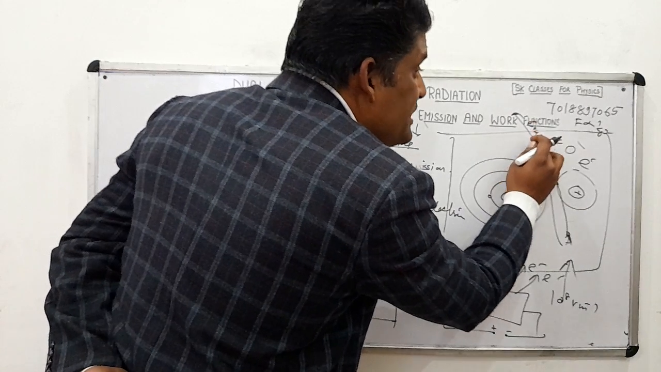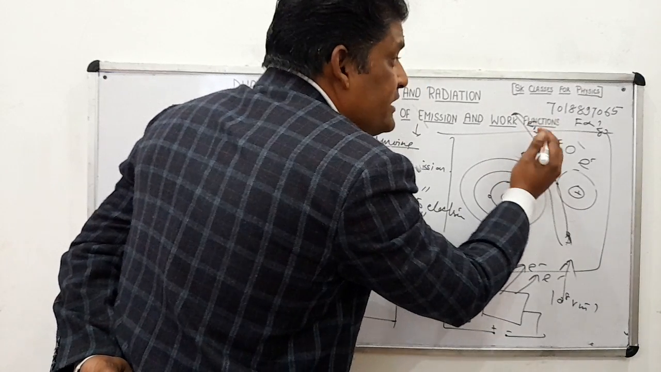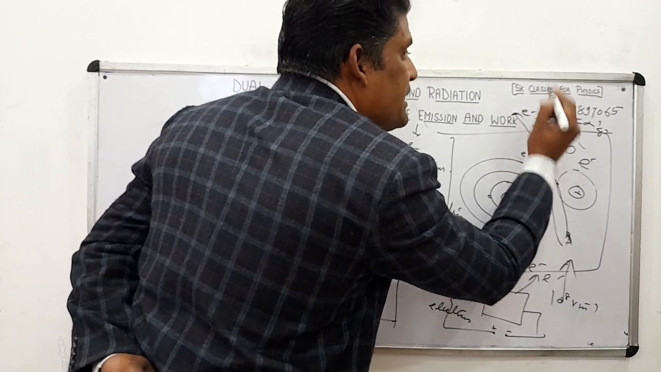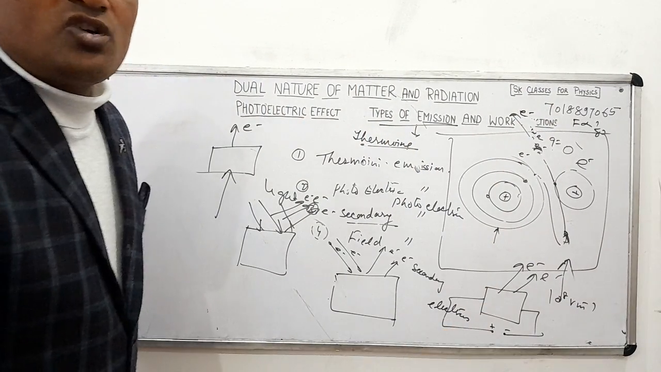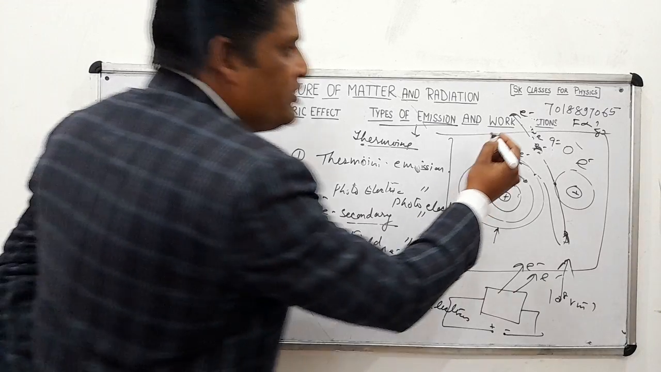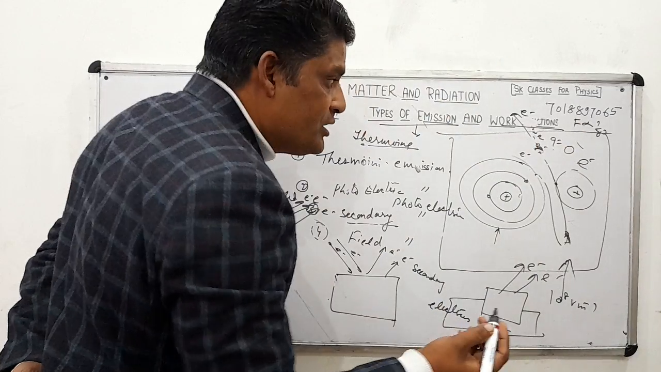This will overcome this force, and this electron will come outside from the metal surface. What is this called? This is called the types of emissions. Now we have the work function. What do we have? The work function.